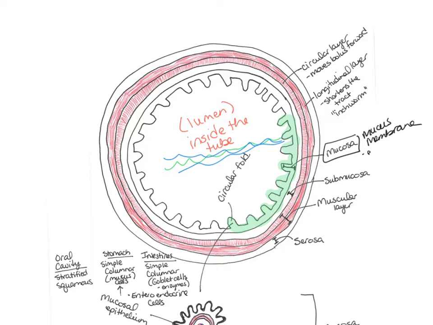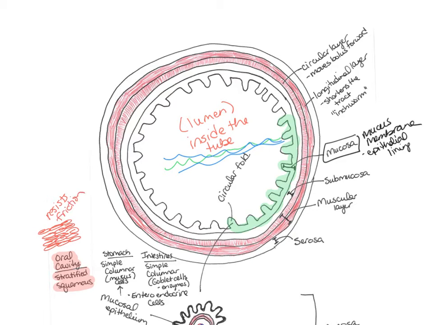So the mucosa has an epithelial lining, right? Remember all the different types of epithelia that we have. If we look down here, we can see that in the mouth, there's going to be a different type of epithelial lining. So in the oral cavity, the mucosa is made of stratified squamous. Remember what that is? It's many layers of these flat cells, and it's really good for protection. In the oral cavity, where there's a lot of friction because of your teeth and your tongue and all the fluids and the food that we put inside the mouth, it needs a really strong epithelium.